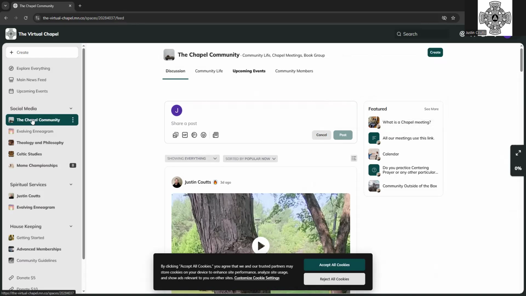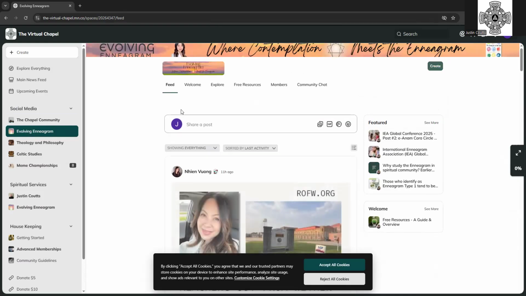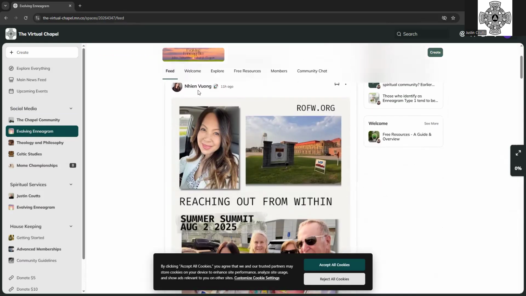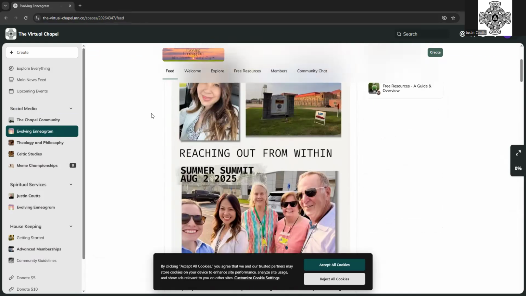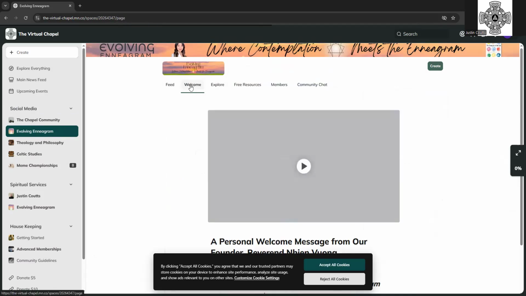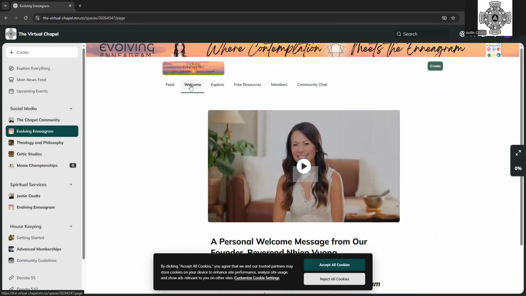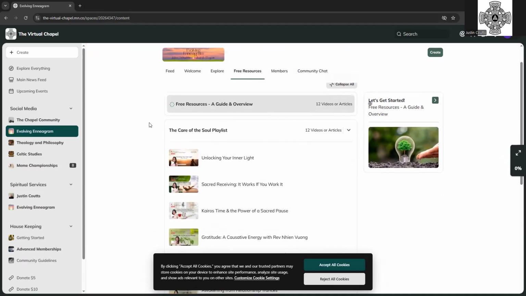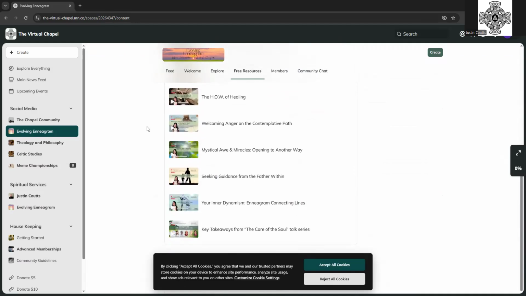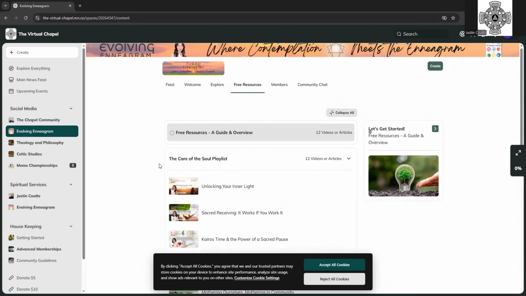You can see here that we have multiple groups. Here is Evolving Enneagrams space, and here is a post from Nian, who has been a great support in this, and we are launching this together in a way, and she's great, and you should definitely check out her space. She's got lots of great stuff here, including free resources. One of the things that you'll find here instead of Facebook is that there's going to be a lot more access to well-organized free resources. So if you're interested in the Enneagram, check out all of this. That's just free for anybody.